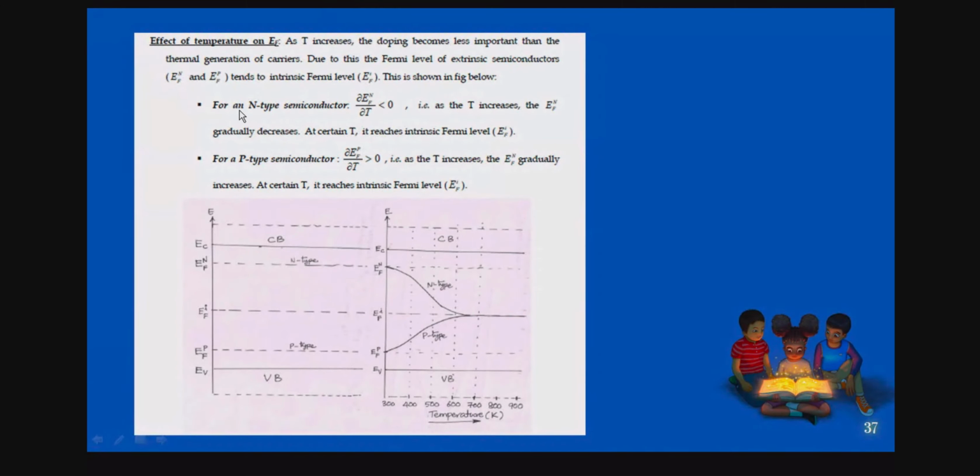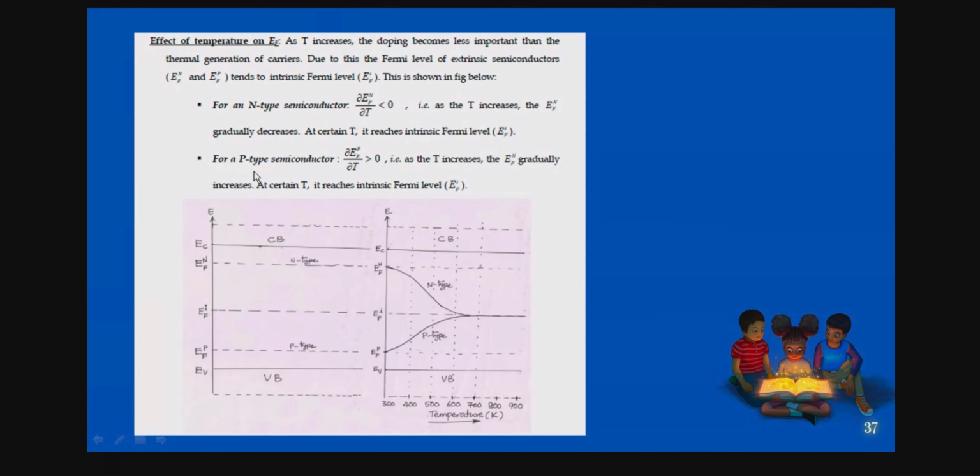For the N-type semiconductor, dEF/dT is less than 0. That is, as T increases, the Fermi level of N-type gradually decreases. At a certain temperature, it reaches the intrinsic Fermi level. That means it goes on decreasing as the temperature increases, up to a certain point, and at that point it is called the intrinsic Fermi level, isn't it?